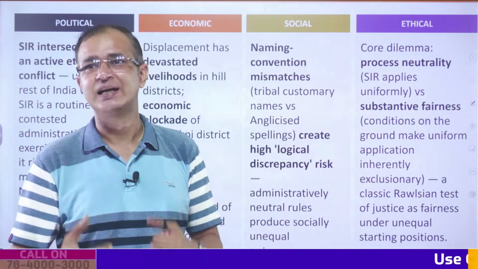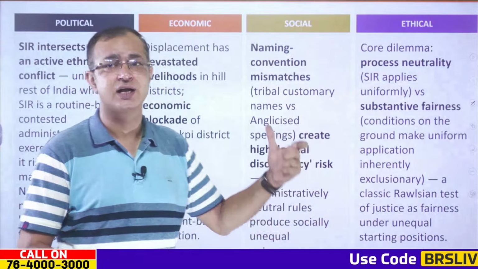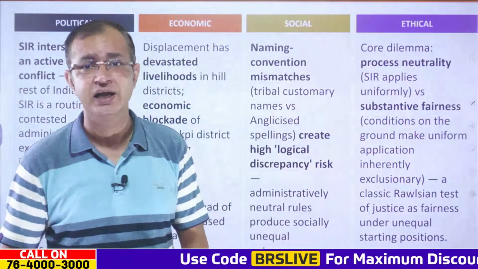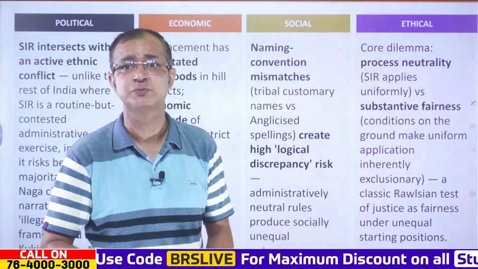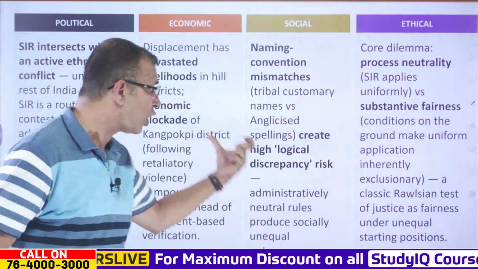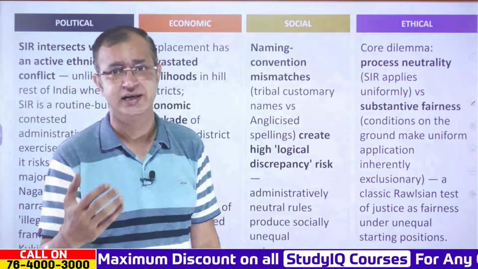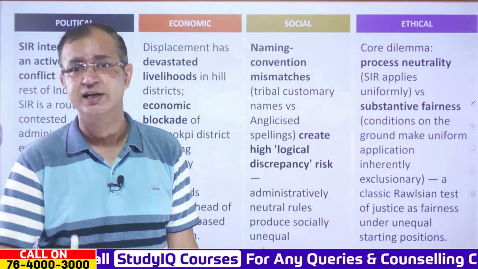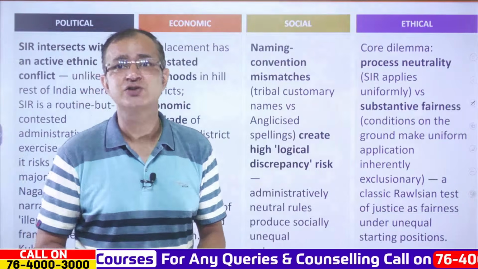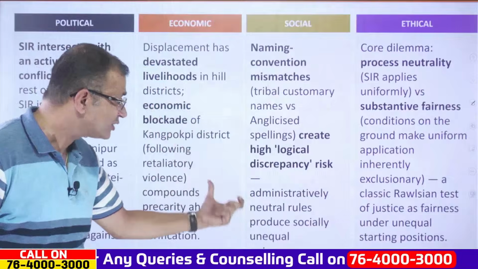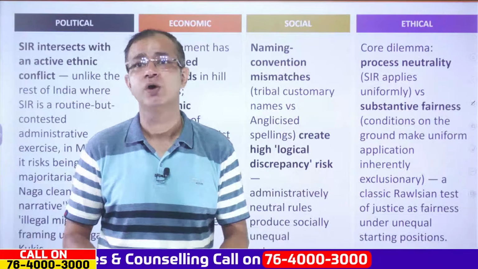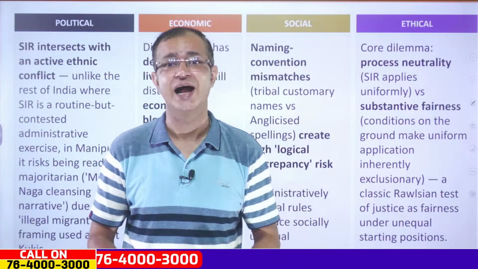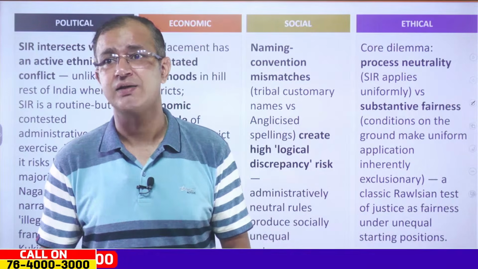So ultimately there are different kinds of customary names in the tribes, and when you convert them into the English language or anglicized spellings, there is a kind of logical discrepancy risk that could be created, and again that could lead to lots of people being deleted from the electoral rolls. So there have to be administratively neutral rules that should not produce socially unequal outcomes, and that again is a social implication that you can see in Manipur itself.